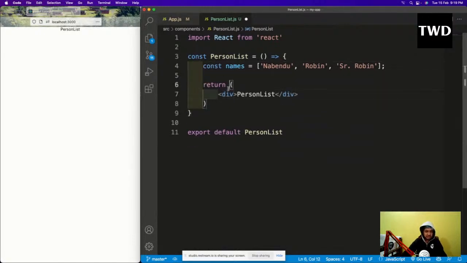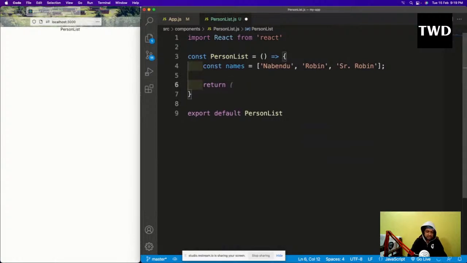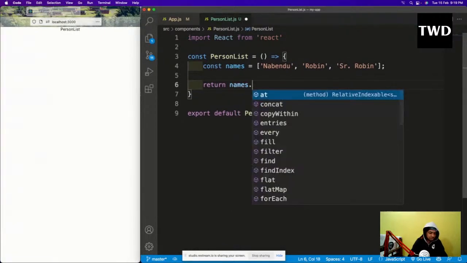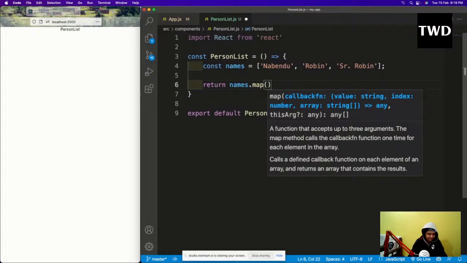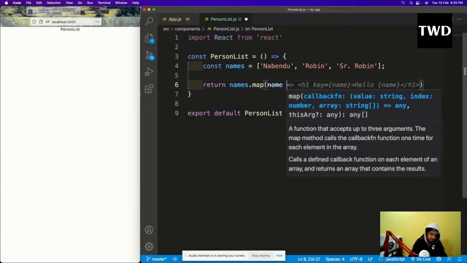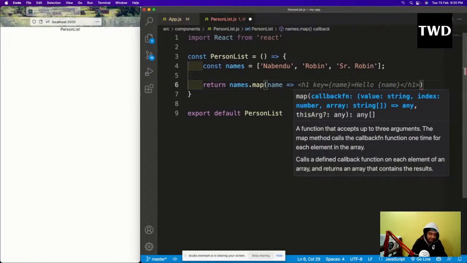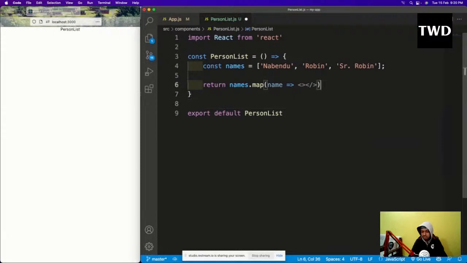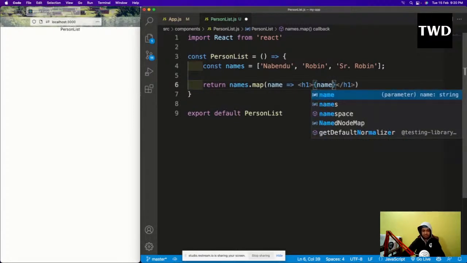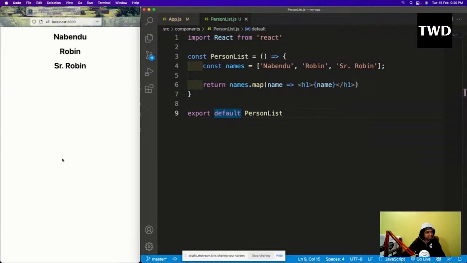So now how to use this in the return? If you have one statement, I'm going to show it like this. names.map. See how I'm doing this, names is an array. I can use anything for the item, but if I'm using the plural there, it's always better to use a singular here. Then I'll have an h1, and this is how the name will be shown. So if I save it, all the names will be shown.